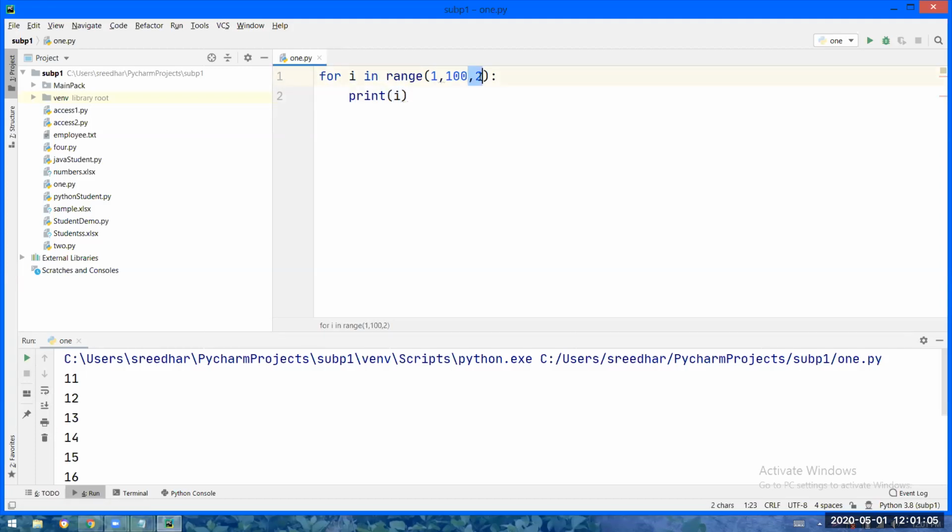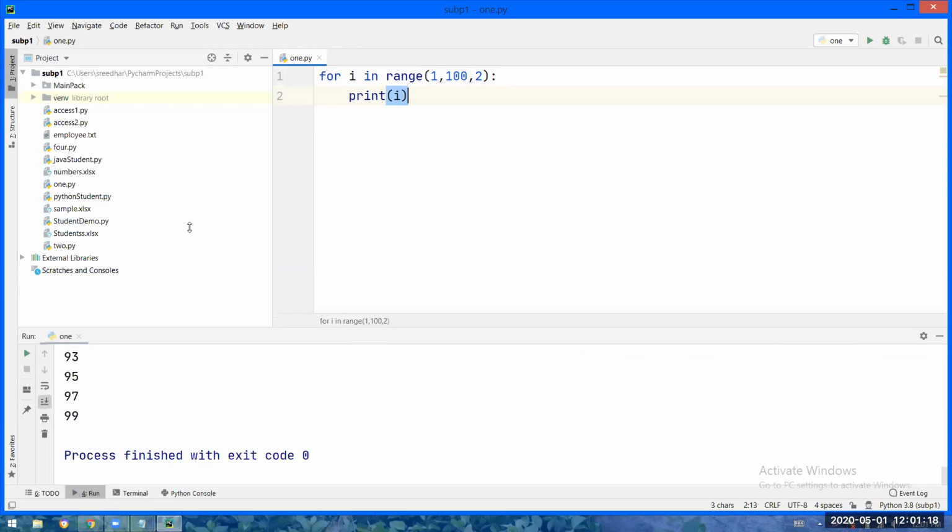1 plus 2 is 3. 1 after 2 is 3 now. So 3 will be into i, 3 will be printed. 3 after 2 is 5. 5 will be into i, 5 will be printed. 5 after 2 is 7. So like that, it is going to print the odd numbers from 1 to 100.